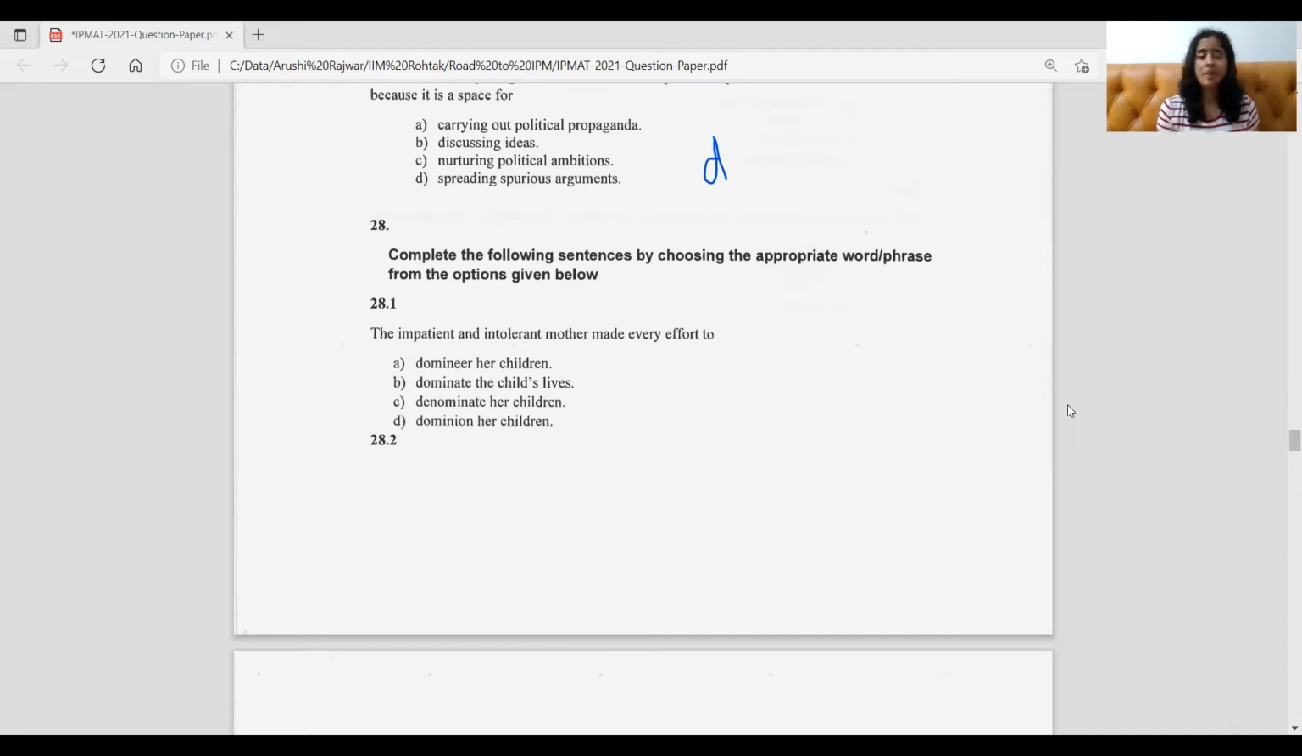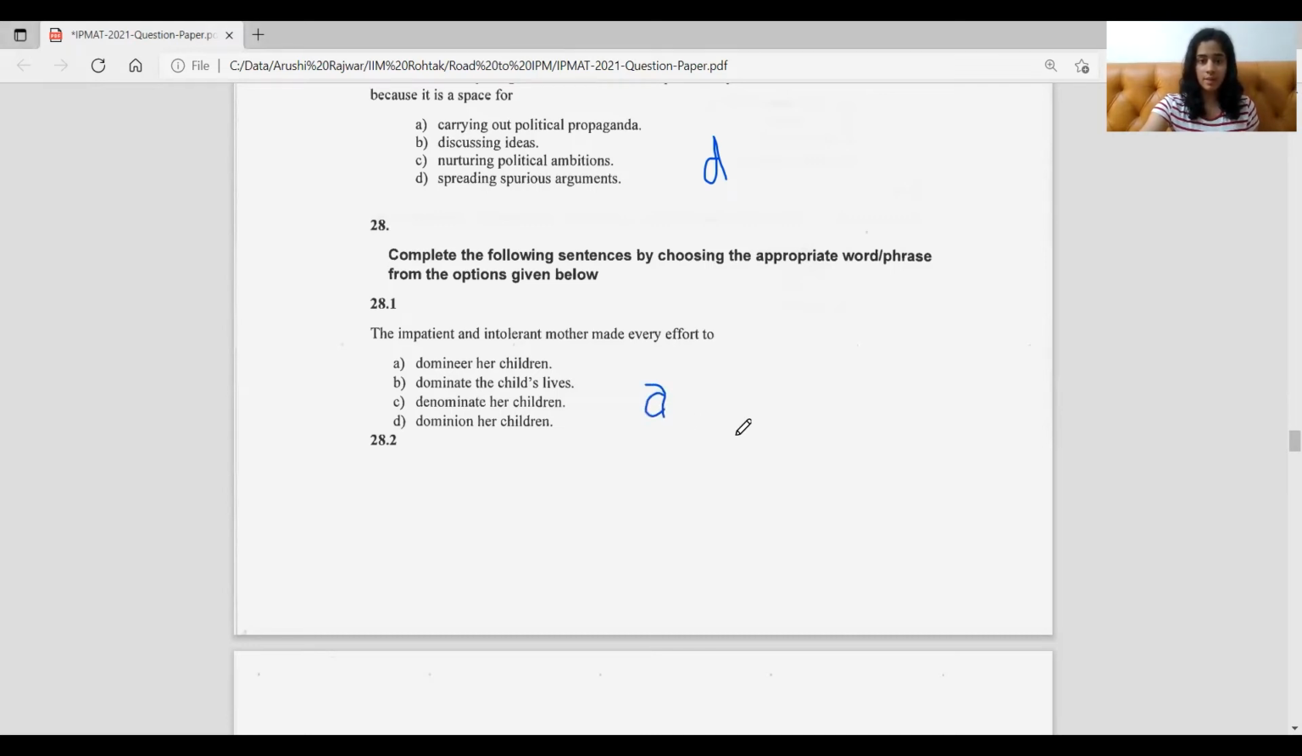So that's why denominate her children just doesn't make sense. It's also wrong. Last, domineer her children. Dominion is not even a verb, it's a noun, so it can't be used this way. This is grammatically wrong. So again, the option here that we choose is A because that makes sense grammatically and is the most suitable one.